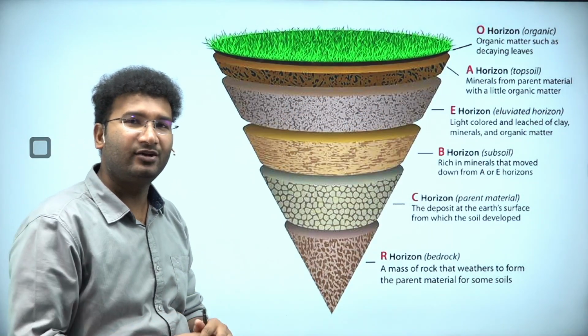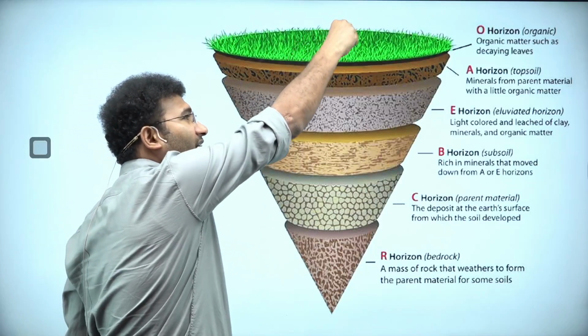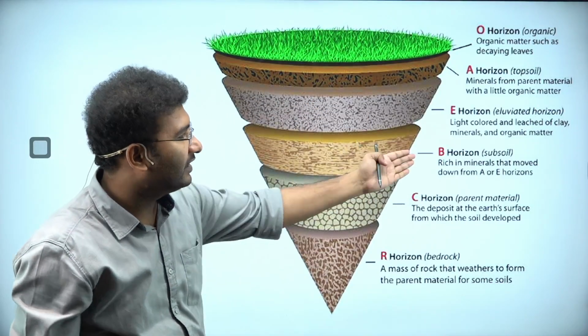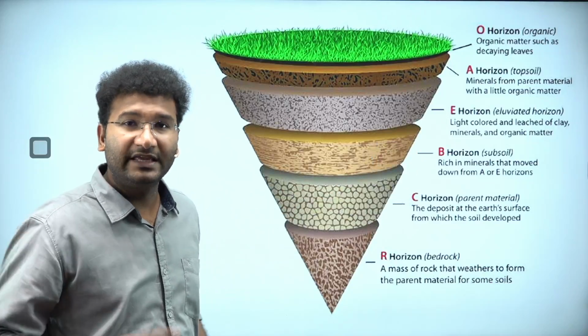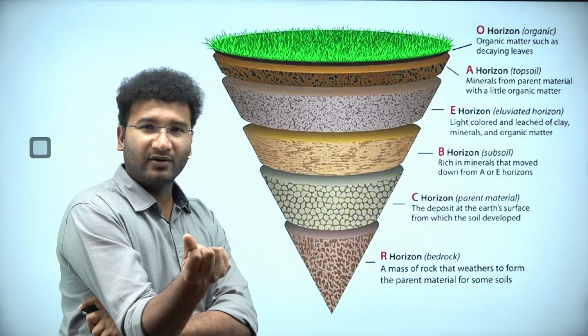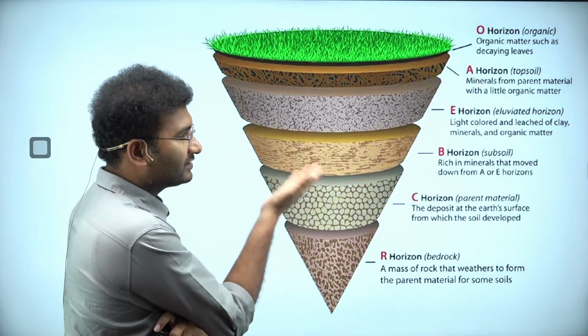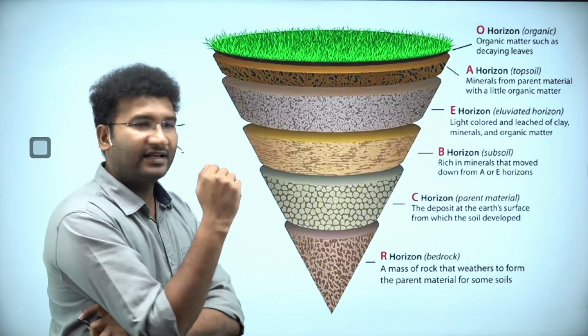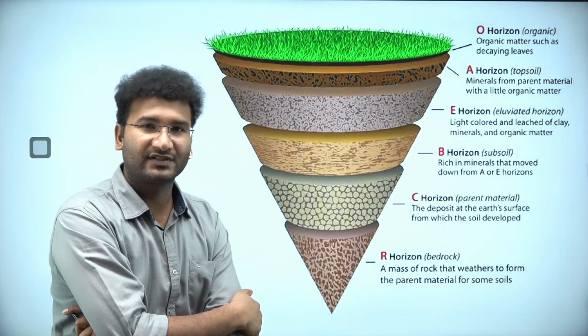The nutrients of the A layer come down to the bottom, that is called E. Elevated means the downward percolation of the nutrients of the A soil can be seen in the B soil, right? The B layer is called the B horizon, or subsoil.